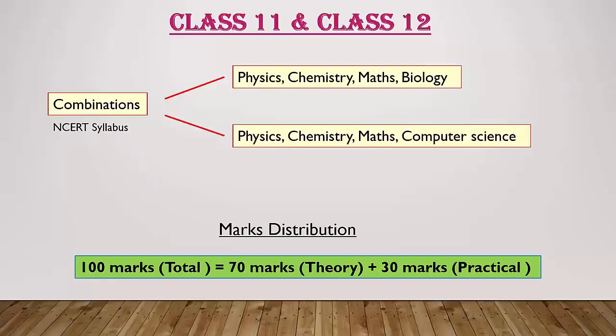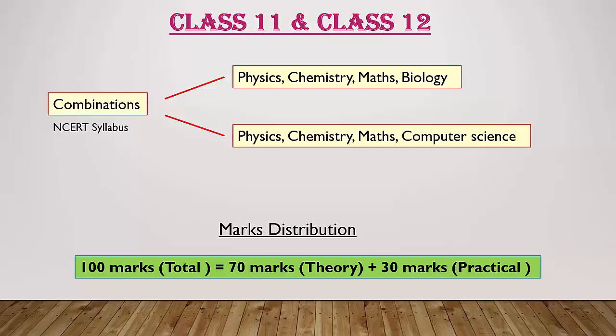Before getting admission to class 11, you should be very clear about the subject combination. See here, the first point you have to remember: for class 11 and 12 you have the NCERT syllabus. We have to refer to the PU board approved NCERT syllabus. Before getting admission in class 11, we have to think over two combinations.